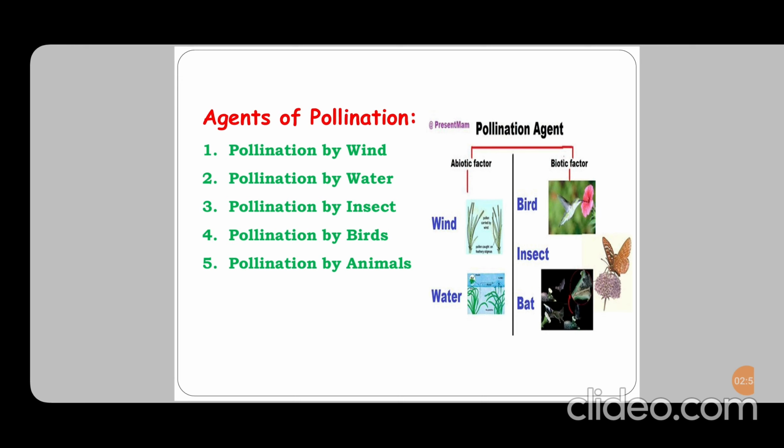Fifth one is pollination by animals. Animals also will get attracted by the flower's petals, and it has food and nectar for the animals. Animals will sit on it and eat. While eating, the pollen grains will stick on its body. And while eating nectar and food from another flower, the pollen will stick on that flower.